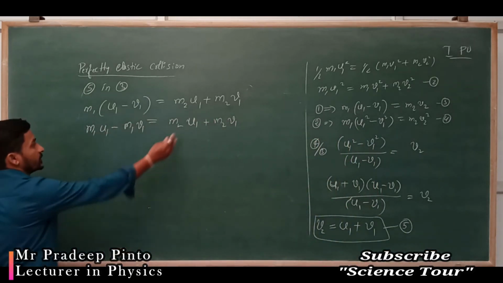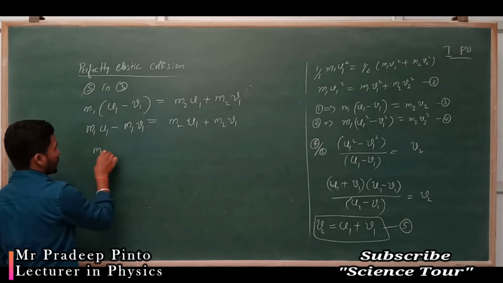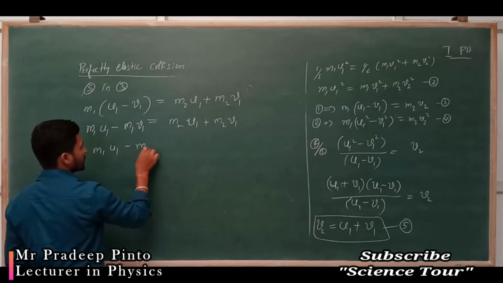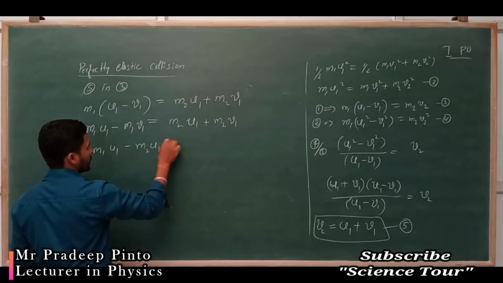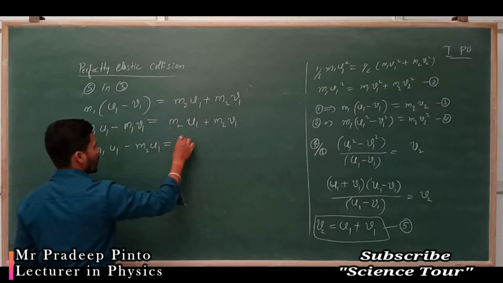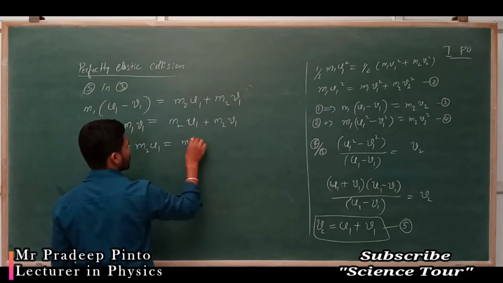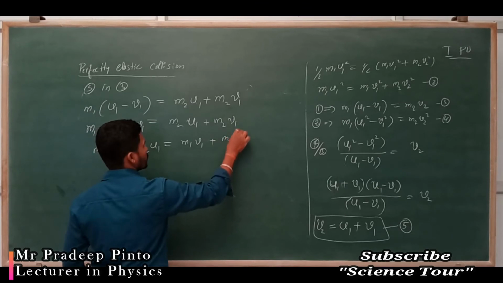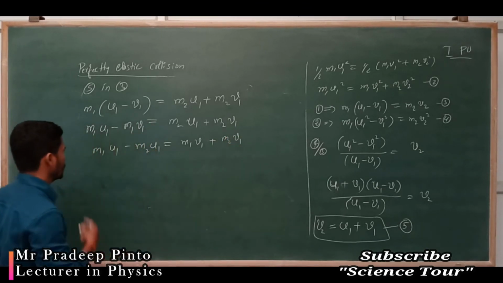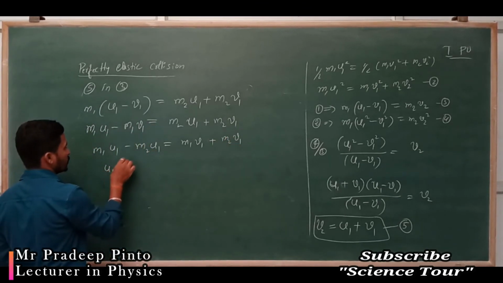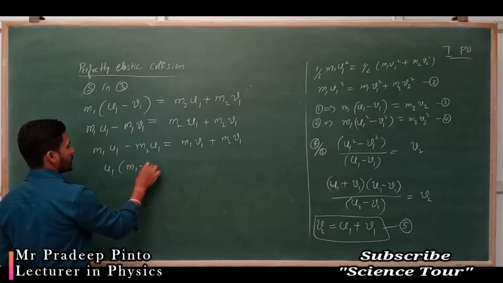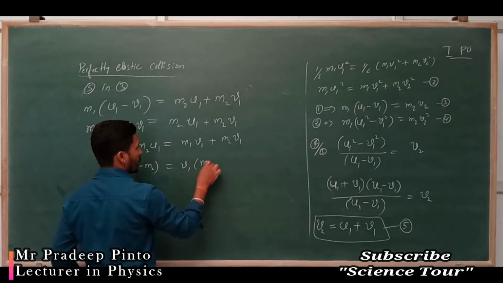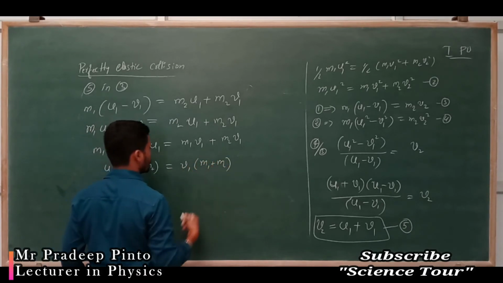So bring this term here, that is m1 u1 minus m2 u1 is equal to m1 v1 plus m2 v1. u1 is a common term, so u1 into (m1 minus m2) is equal to v1 into (m1 plus m2).